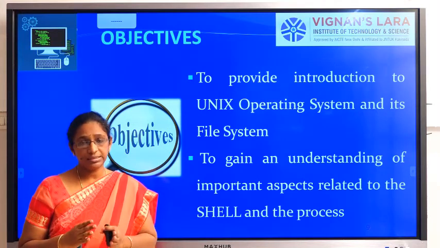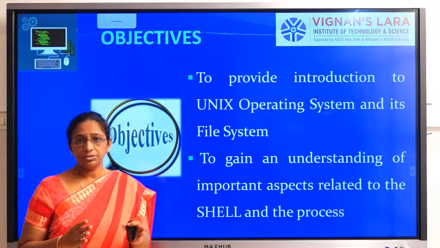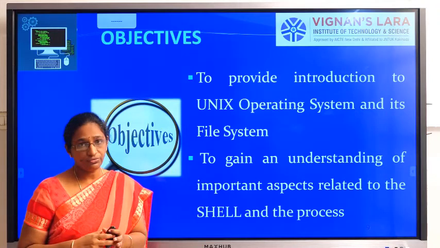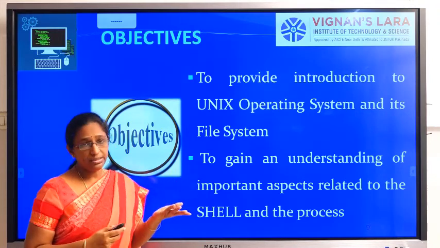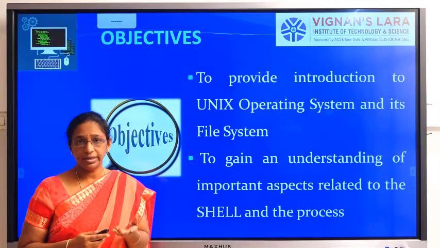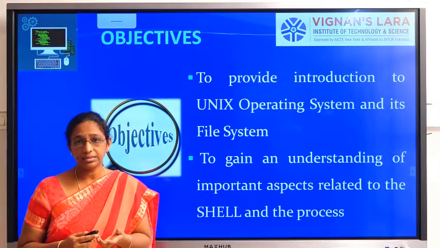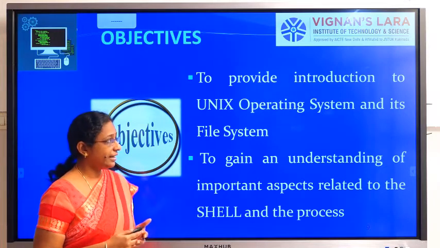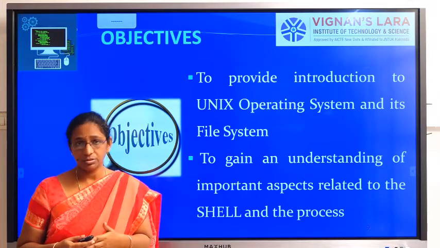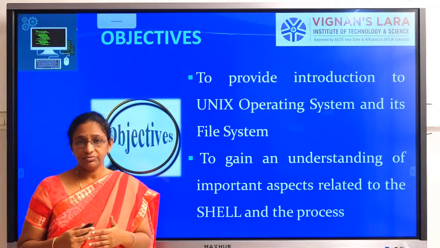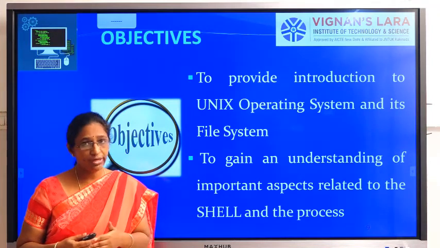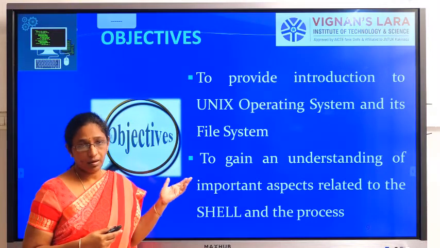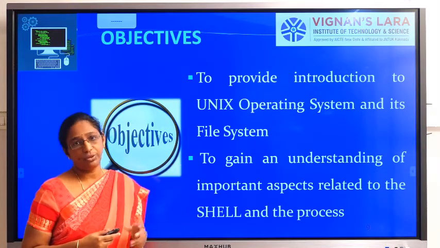So what are the features of Unix, and how Unix as an operating system does different things like multitasking and multi-user, so that you will get an understanding. And about the file system also, I already said in files we can give permissions, we can change ownership, and all those things you can understand. That is the objective of your first and second unit also.